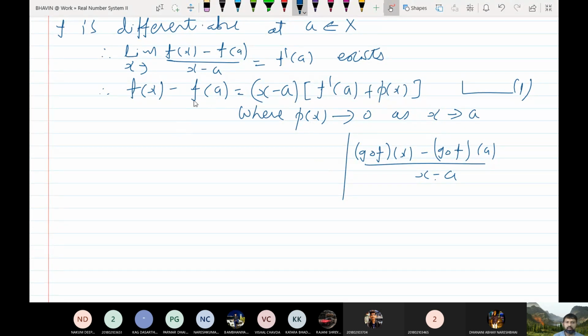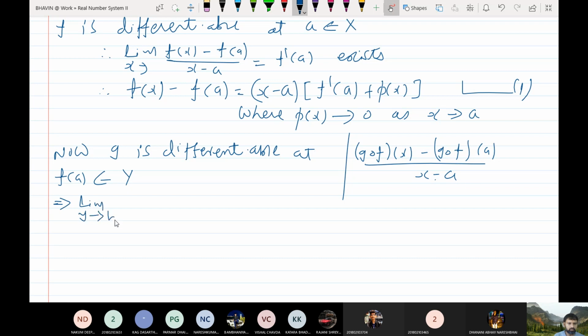Now this is the analysis I did of f(x) minus f(a). Now g is differentiable at f(a), which belongs to Y. It is given that g is differentiable at f(a). For simplicity, let me take f(a) equal to b.